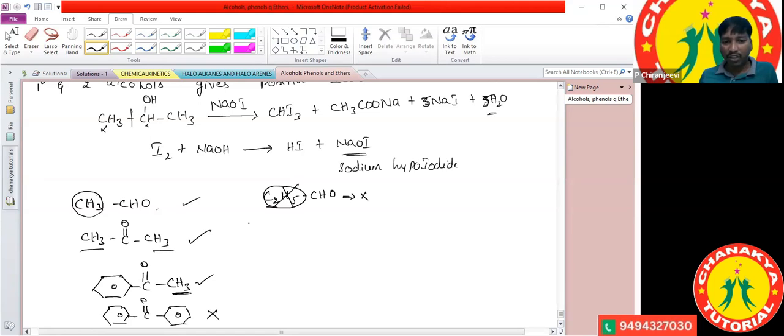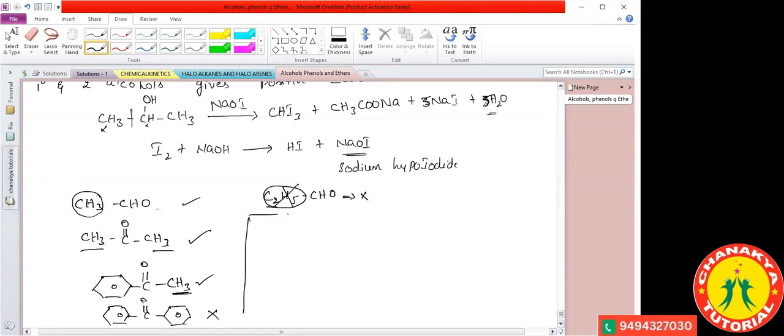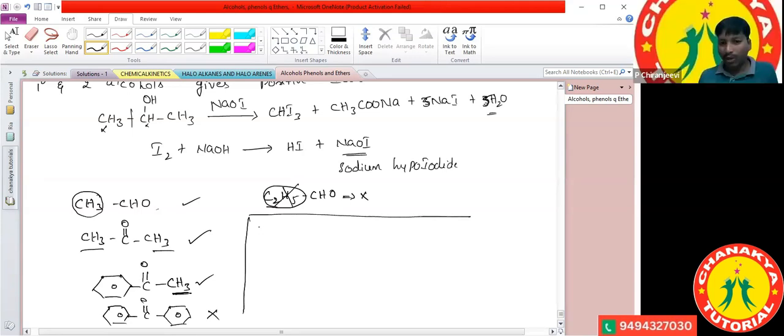Next one is the preparation of methanol. No, sir. Methanol we can also call by another name, wood spirit. Why do we call it wood spirit?